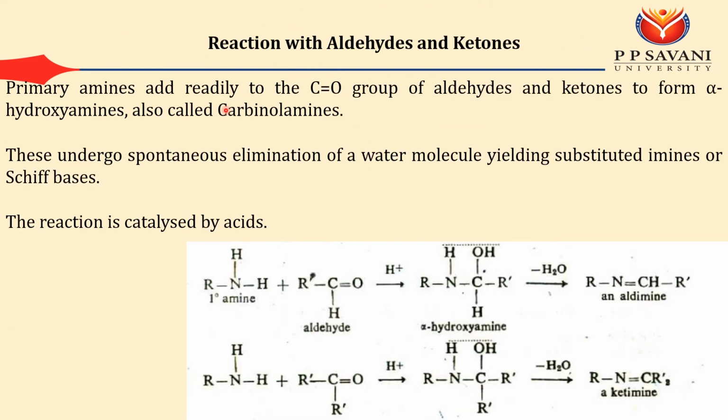Primary amines can easily react with the carbonyl group of aldehyde and ketone to form alpha hydroxyamine, which is called carbinolamines. As we have already seen, whenever we do reactions of aldehyde or ketone with amines, we get some kind of Schiff base, and I had already let you know what a Schiff base is. A Schiff base has a C double bond N, and this N is directly attached to some kind of alkyl group. That's why this is known as a Schiff base, and for these reactions I need some acid catalyst.